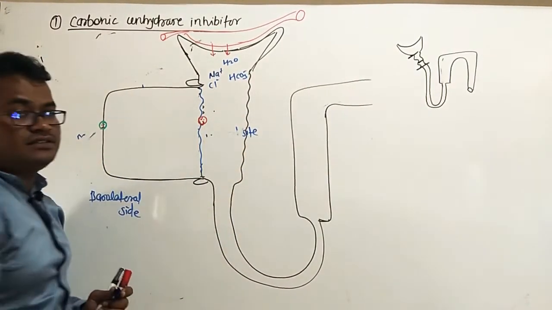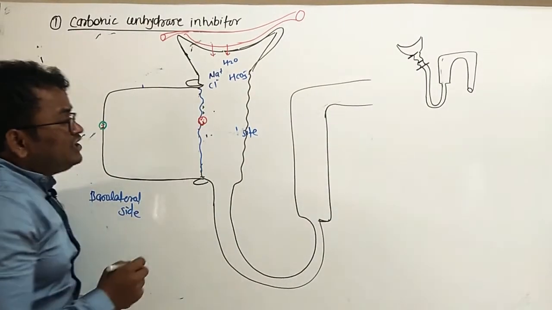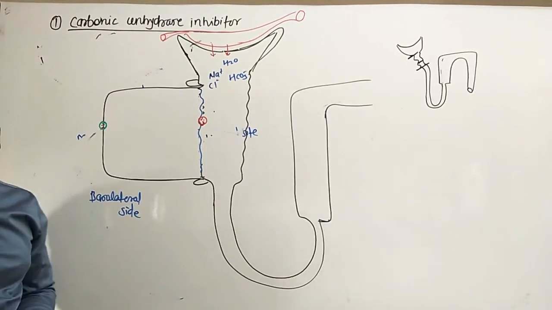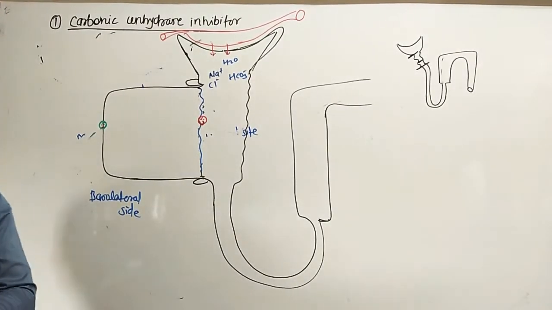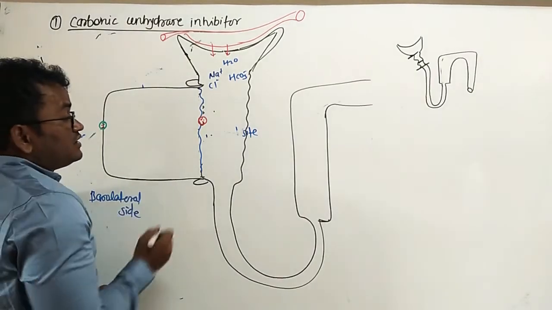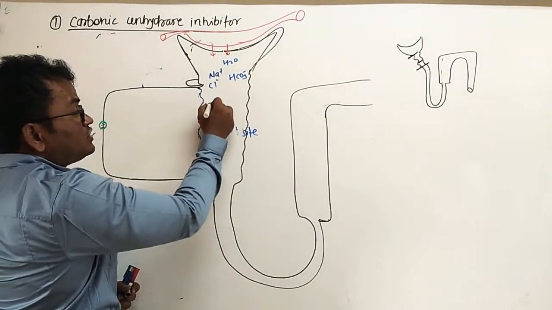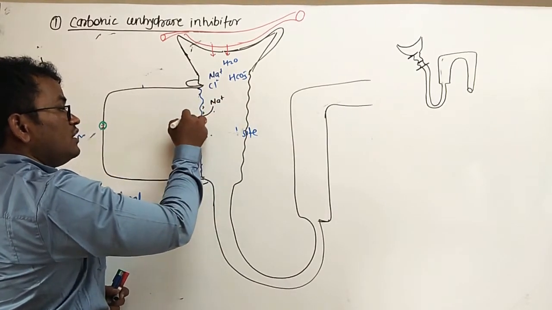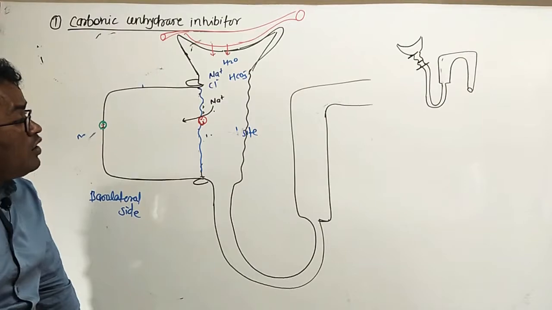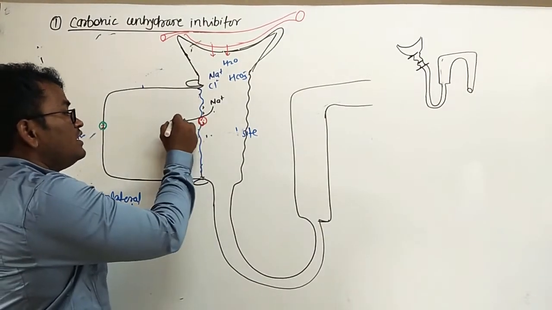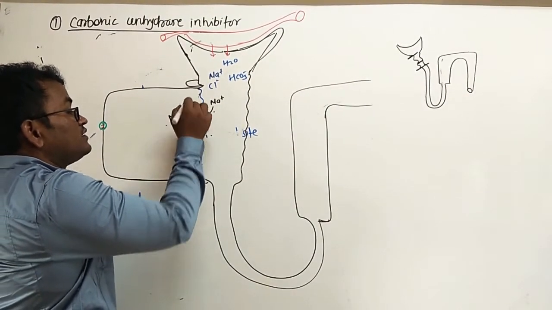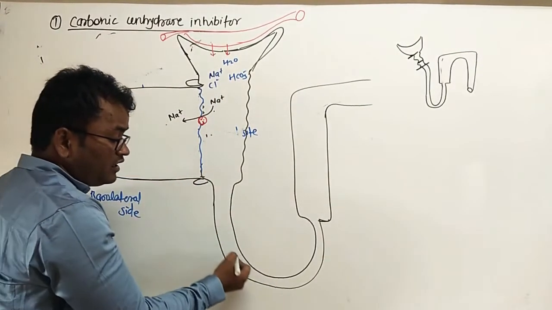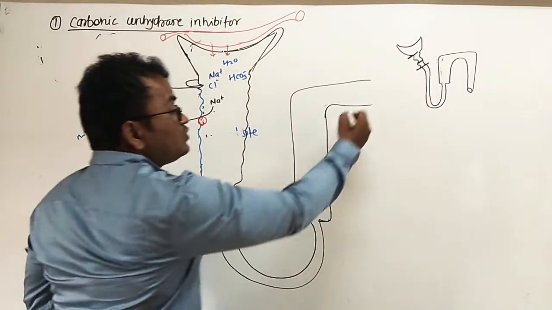These ions are present. So in the luminal site of the PCT there is one protein that performs a function. It takes the sodium from the luminal site and transports it into the cell, that is intracellular. It means this sodium is not transported towards the loop of Henle and into the urine.